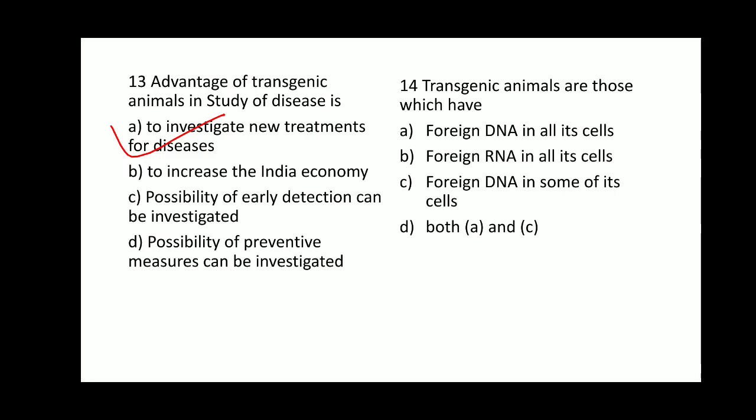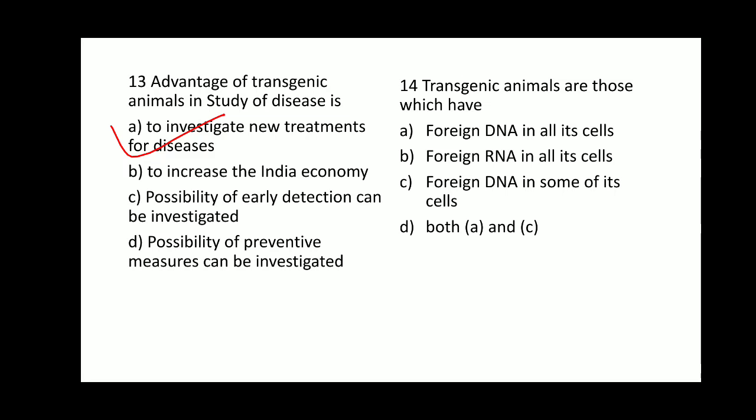in some cells. That is the reason, if we are inserting the gene of interest in the embryonic stages, when these embryonic stage cells undergo repeated cell division and get differentiated, they are going to produce different cells, tissues and organs, and each will possess this manipulated DNA.